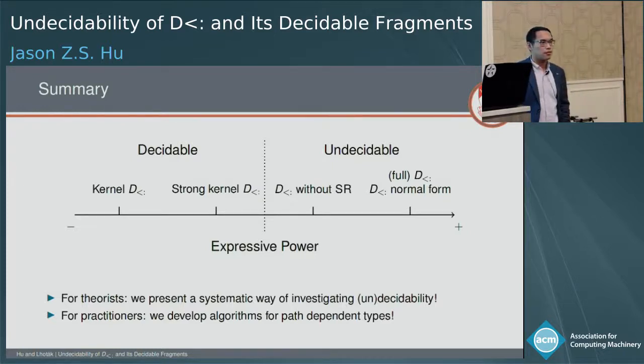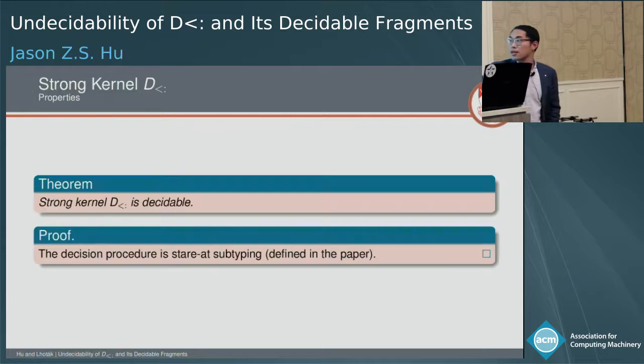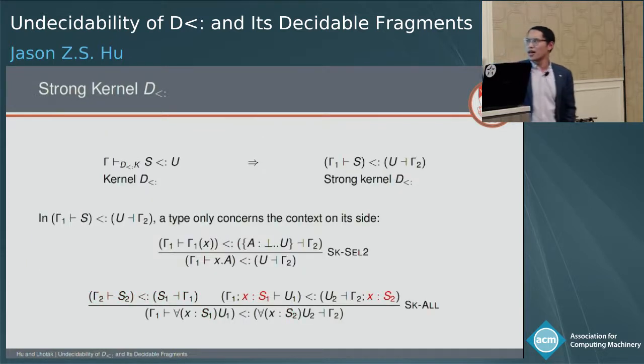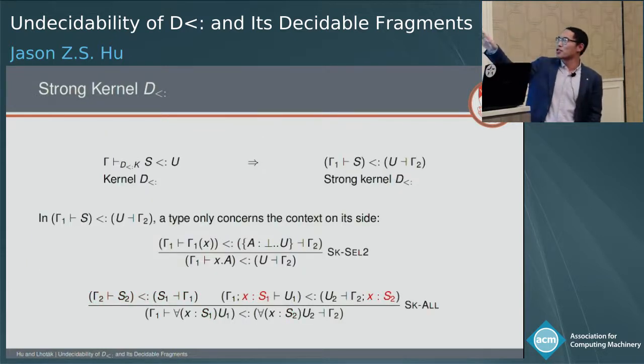Okay, so the difference between kernel Dsub and strong kernel Dsub was this rule having the more symmetric case? Yes. Pretty much in strong kernel, we operate on two contexts consistently. So if you changed Dsub to also use two contexts, would it be equivalent?